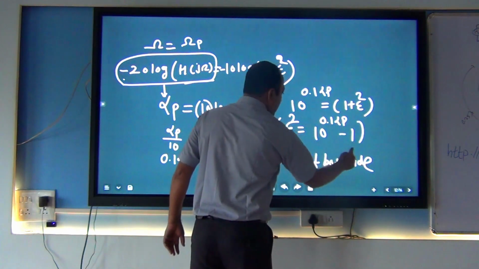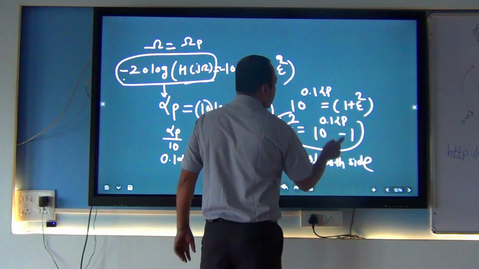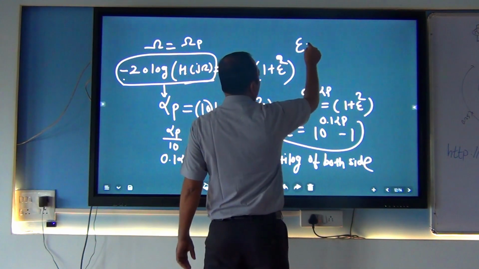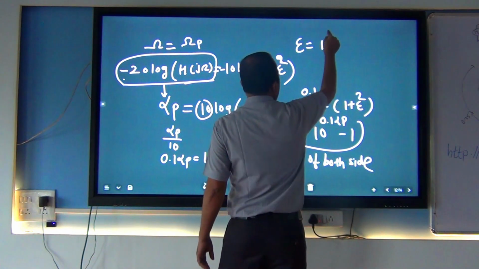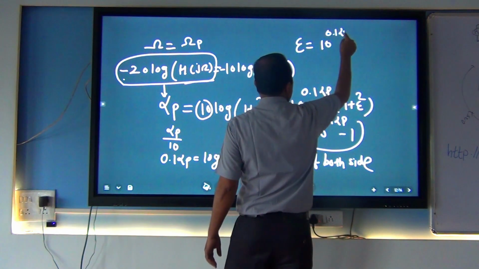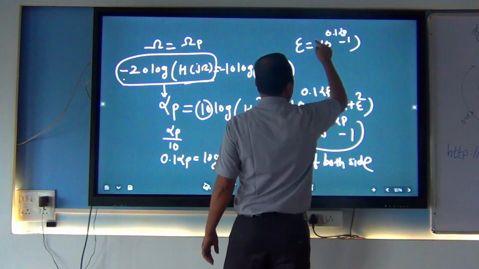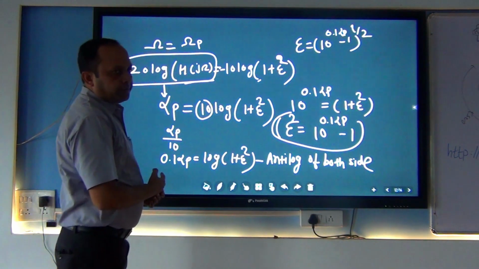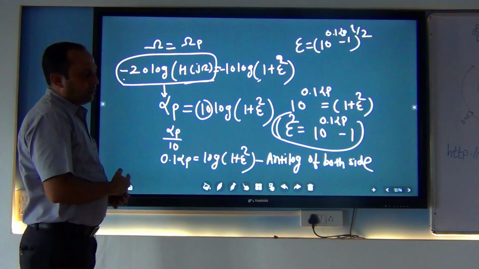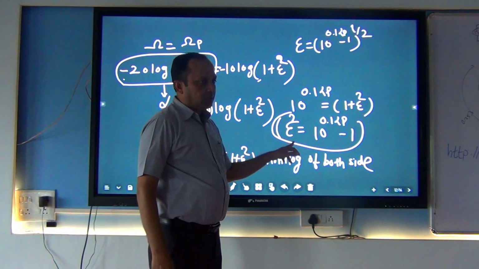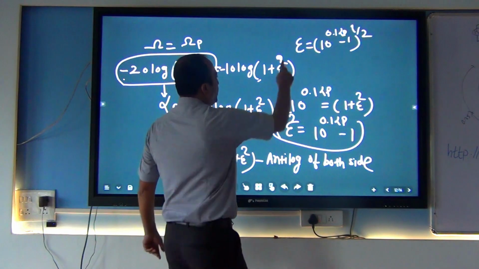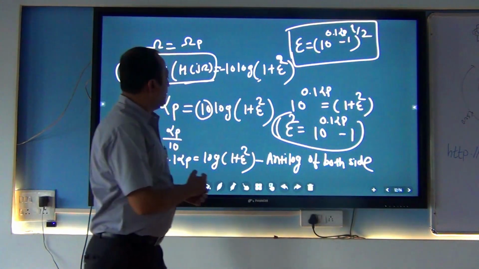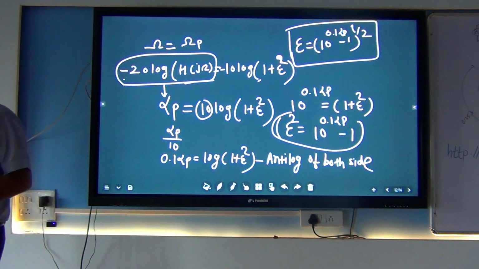And when I take the square root of this, epsilon is equal to (10 raised to 0.1 alpha p minus 1) raised to 1 by 2. Taking the square root of this equation, we got the value of epsilon here. Okay?